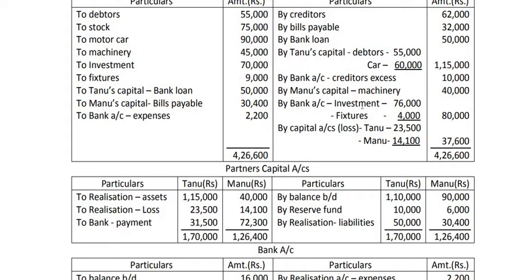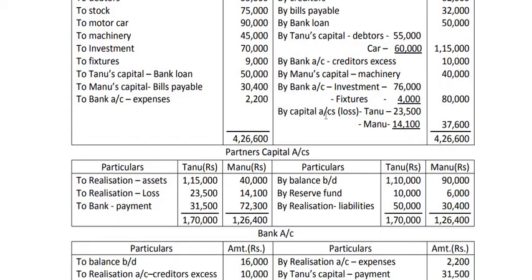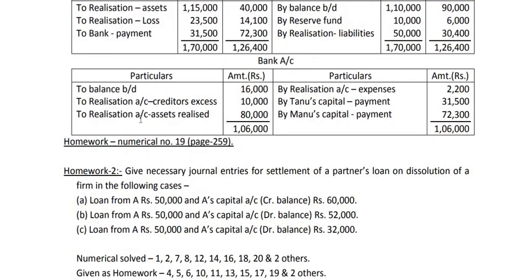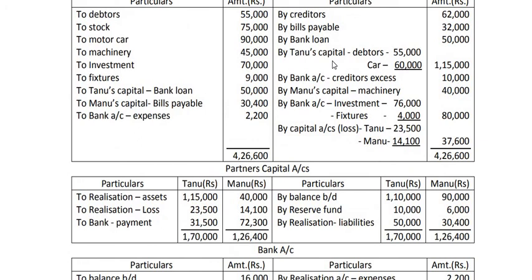So I have written here by bank. Investment realized 76,000 and fixtures realized 4,000. Total realization is 80,000, so 80,000 is written here. Now the same will be recorded in the debit side of the bank column as to realization account, assets realized 80,000. Okay. After that there is one more entry.